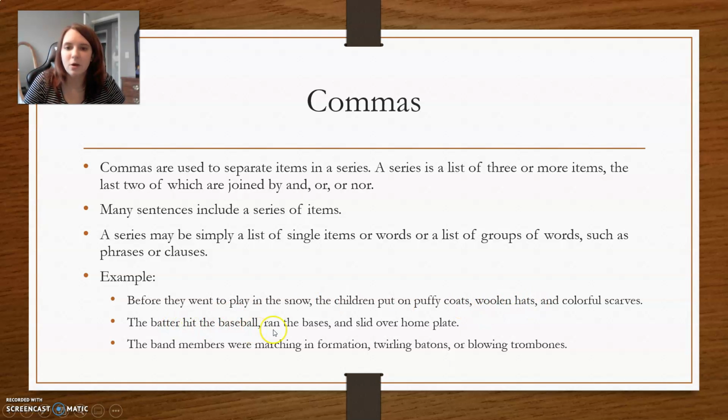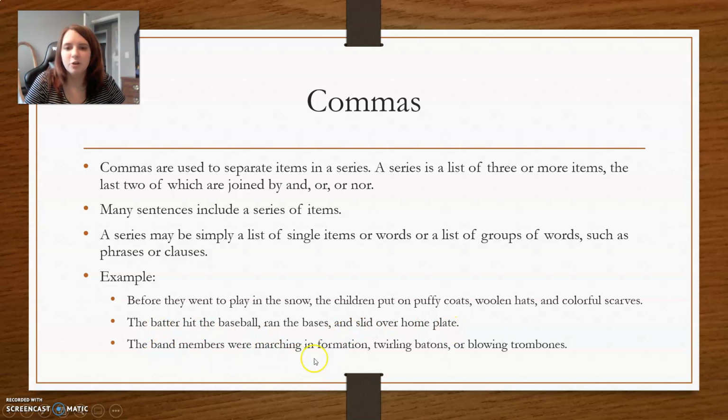"The batter hit the baseball, ran the bases, and slid over home plate." These are the 3 things that they are listing. They hit the baseball, they ran the bases, and they slid over home. Now notice the comma does not come right behind the and. We're just putting the commas where the items are listed. This is the end of the sentence, so we do not put a comma here. This is just a regular period.